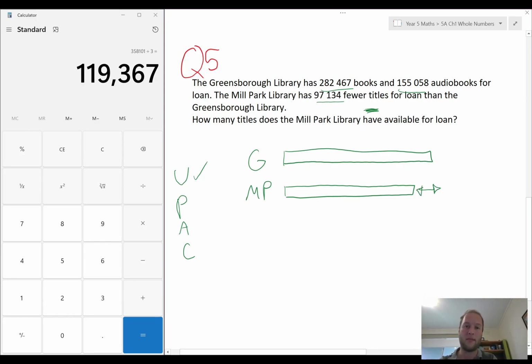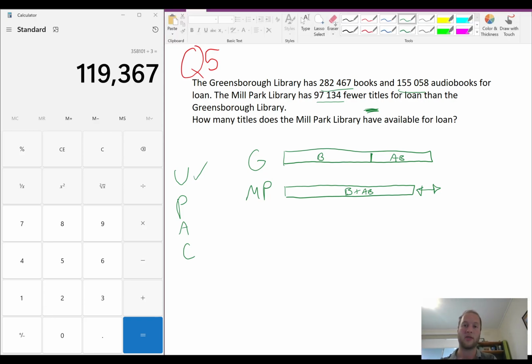With Greensboro, we had books and audiobooks, so it was like 200 something thousand and then 150 something thousand. So this was the books, this was the audiobooks, and this is all the books plus audiobooks, everything. They just called it titles.